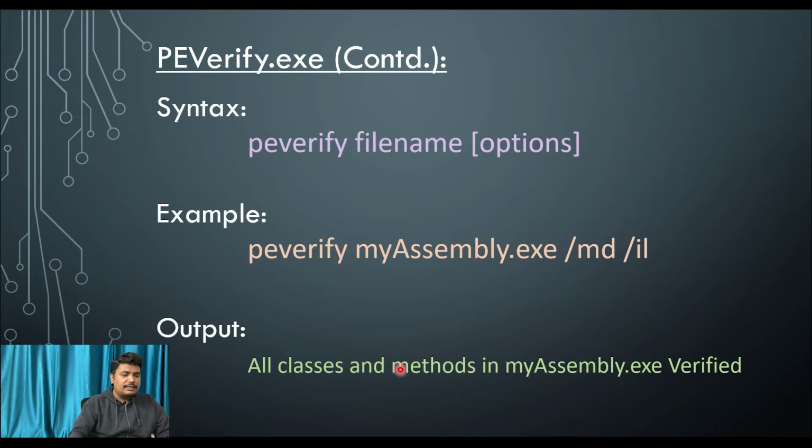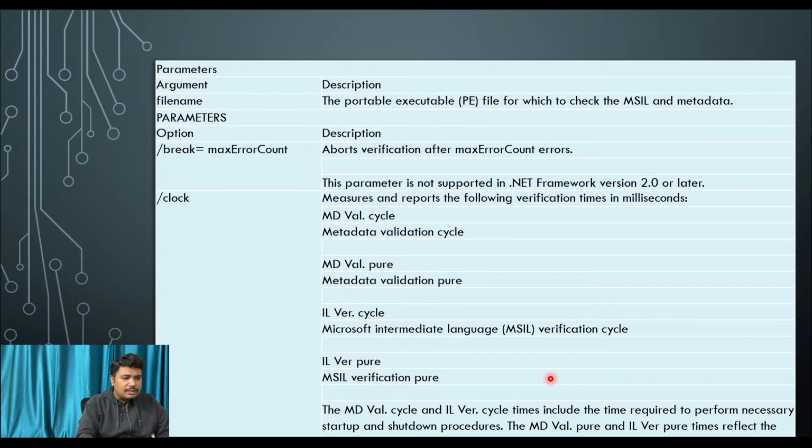And the output we get is like all classes and methods. If it is verified properly, it will give you verified. If it is not, then it will tell you that it is not verified and it doesn't meet the type safety requirements. We have several other options, as I already mentioned in the previous slide.